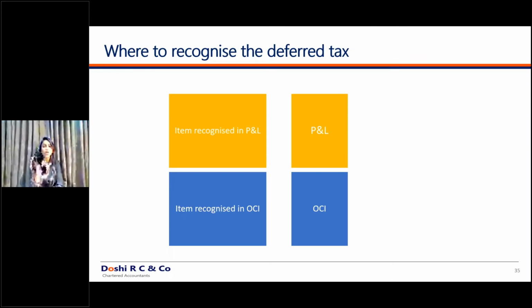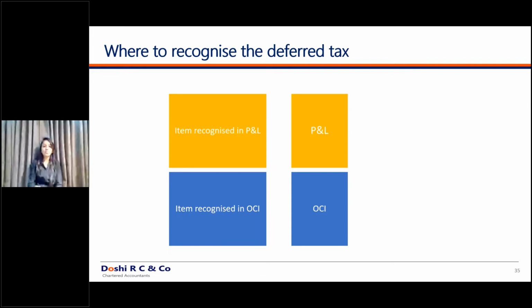Now, where will this liability be recognized? Since the gain has been routed through OCI, even the deferred tax will be routed through OCI. The line item will be gain on fair valuation of investments 20, deferred tax on the above, say at the rate of 10%, will be 2 crores. So 20 will be the gain item, 2 crores of deferred tax liability will be recognized, and it will be routed through OCI.